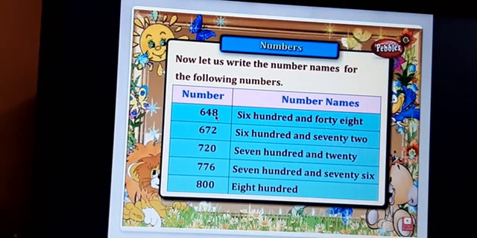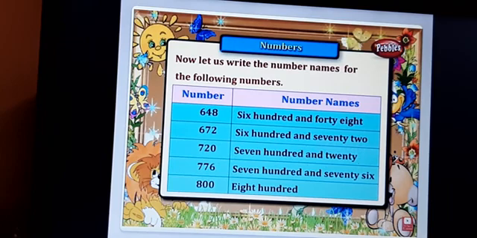And some more examples: 648, 672, 720. See here, in ones place 0 is there, so you should be clear while reading these kinds of numbers. So you should not write directly seven twenty. 0 is in ones place, it is blank there. There are no pebbles or beads there, but it is 0, so directly 20 is taken there. So your tens place will be taken as the value 2.